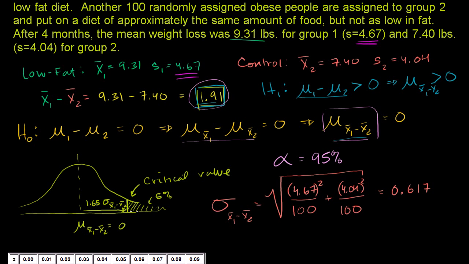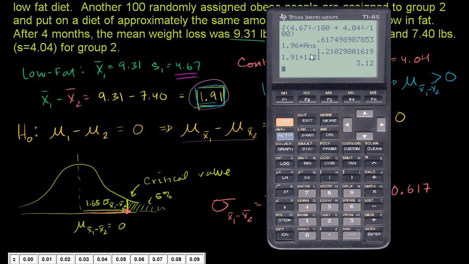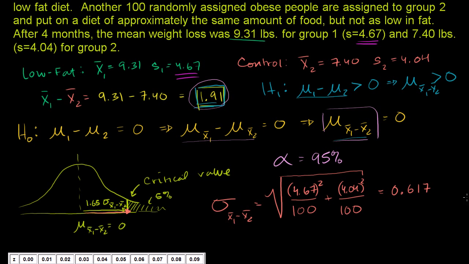So this right here is 0.617. This distance right here is going to be 1.65 times 0.617. So let's figure out what that is. Let's take 0.617 times 1.65. So it's 1.02. This distance right here is 1.02.